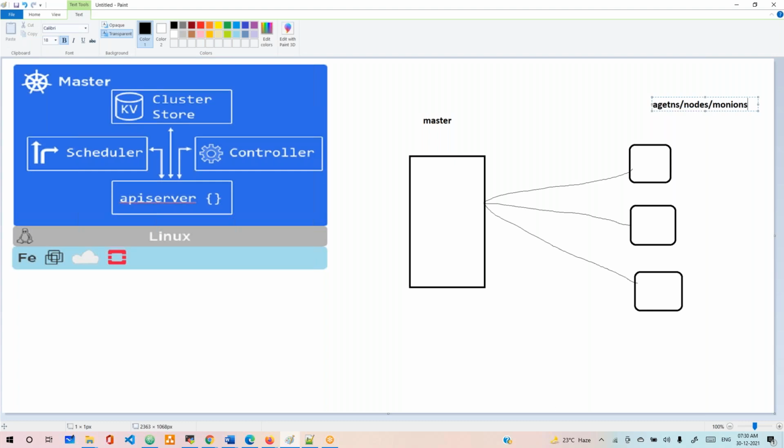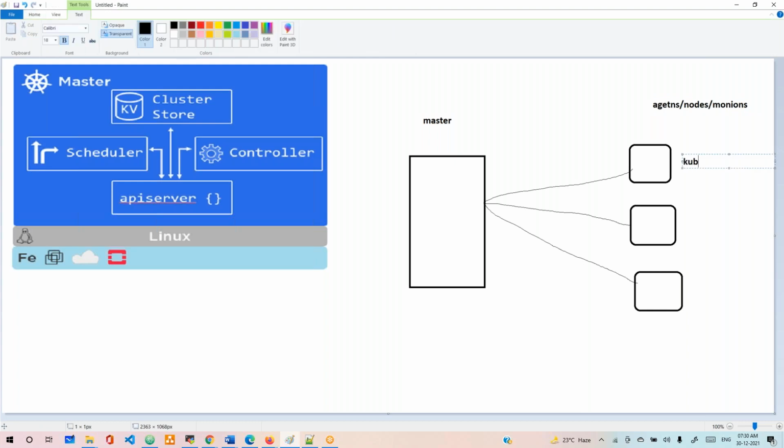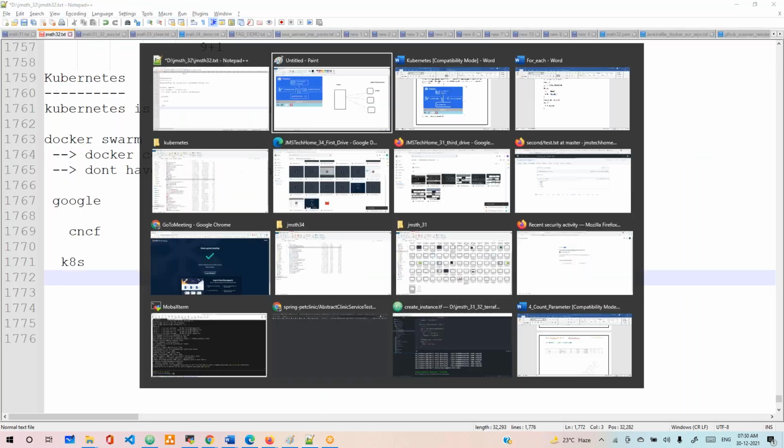Now there are different names for this. This also runs a kubelet, a kubelet for every node, and then Kubernetes is running here. In this master node, all these components are there.